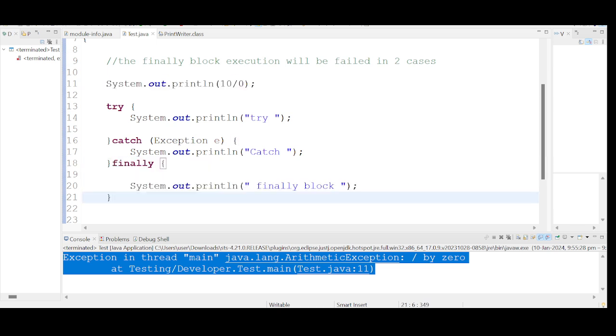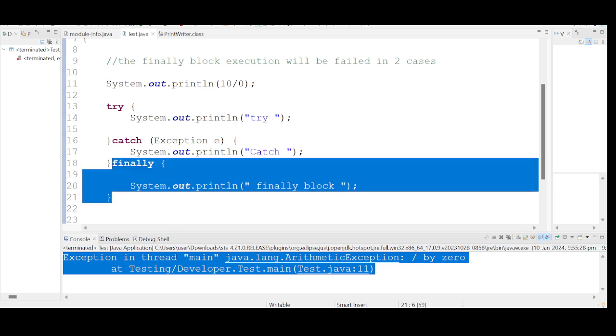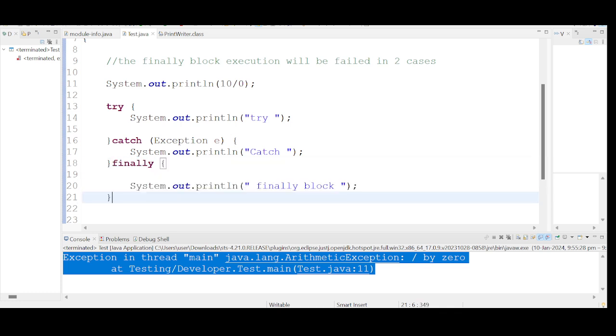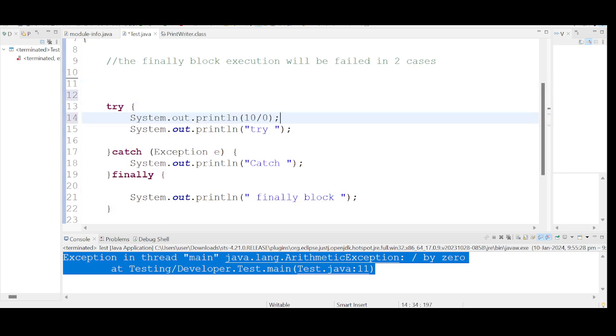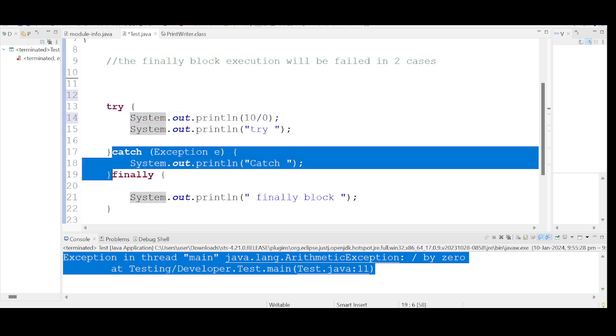So in which cases does the finally block get executed, and in which cases will it be given priority? Only if the exception is occurring in the try block. Only then will the finally block come into the picture and get executed. Whether the exception is handled or not is secondary. The exception should occur in the try block. That is the point.